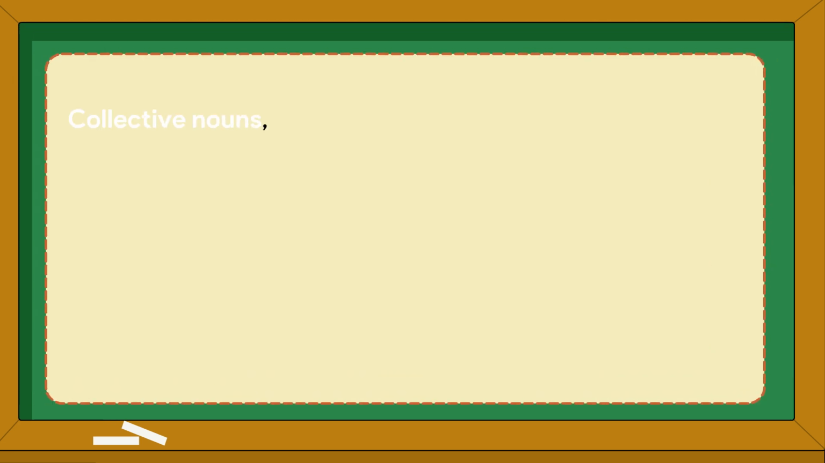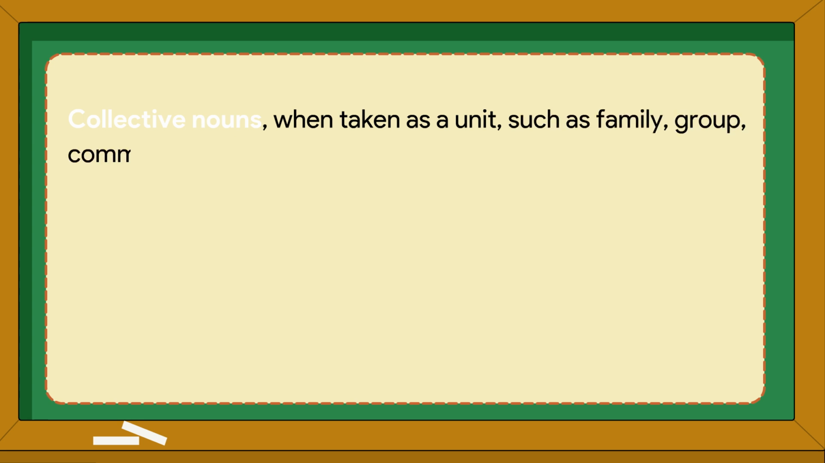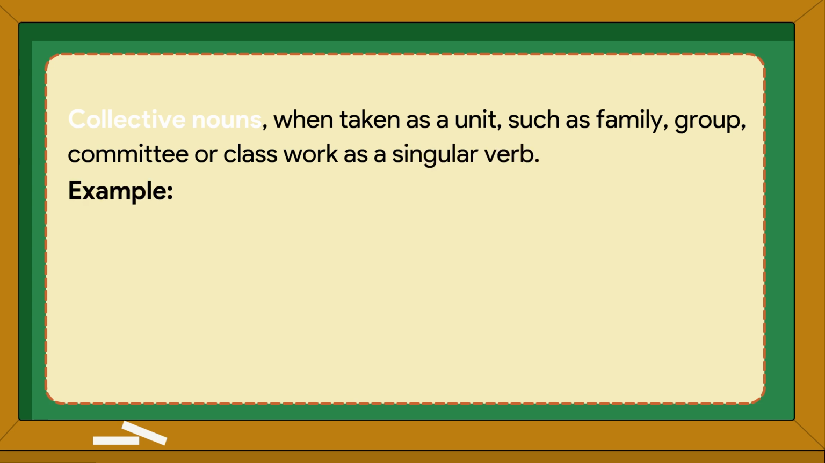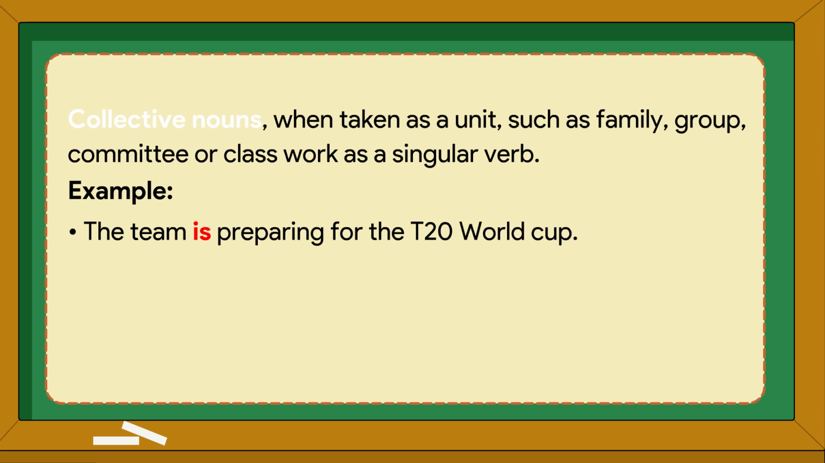Collective nouns, when taken as a unit, such as family, group, committee or class, take a singular verb. Example: The team is preparing for the T20 World Cup. The family is going on vacation next week.